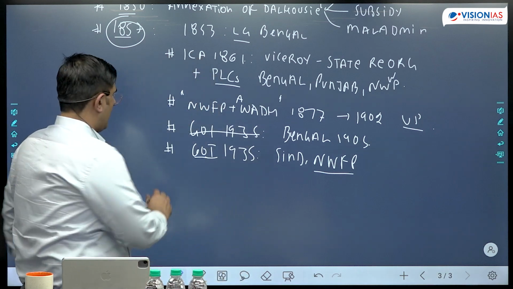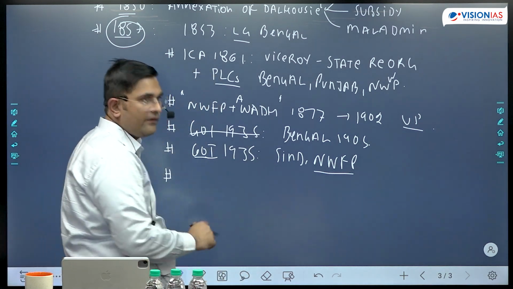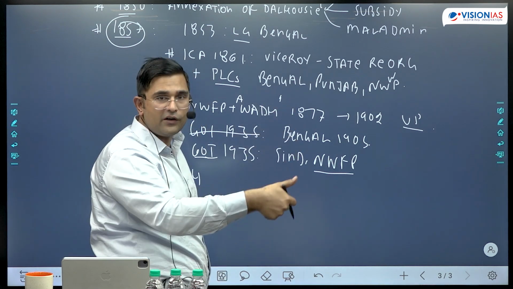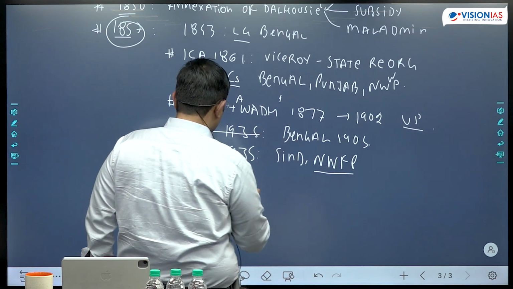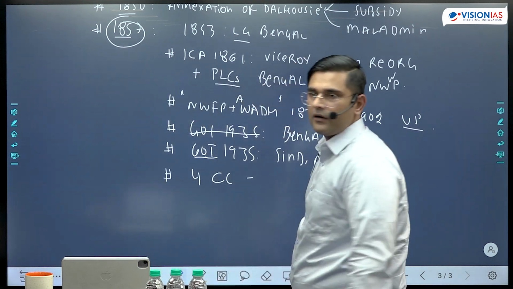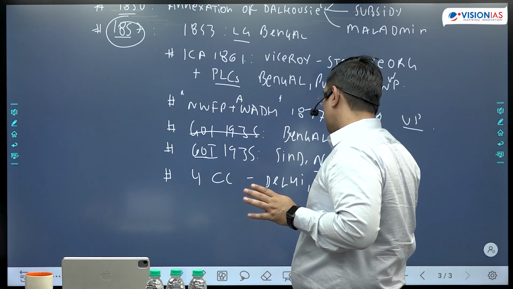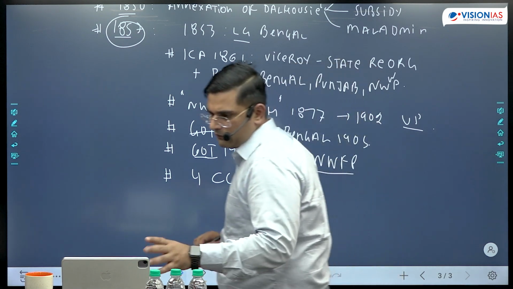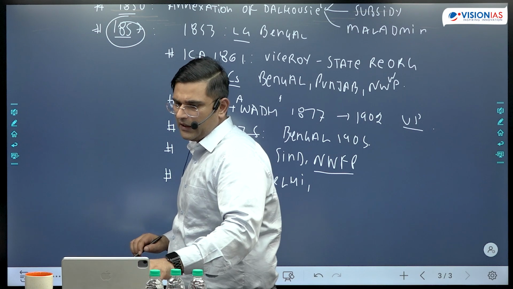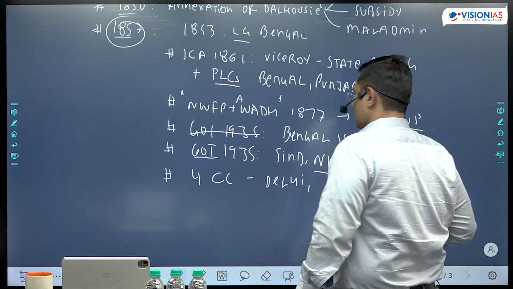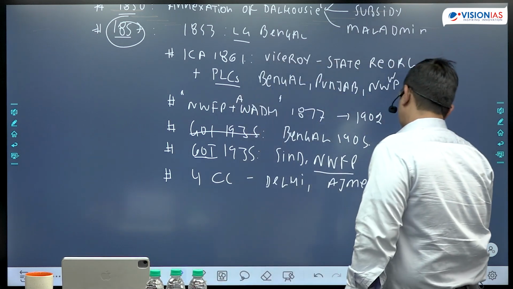Then you can mention that at the time of independence, there were 4 union territories. Union territories were called Chief Commissioner Provinces. So 4 Chief Commissioner Provinces were there. Delhi was there, then Mewar, Marwar. Just let me check. Yes, Ajmer, Mewar, Ajmer.